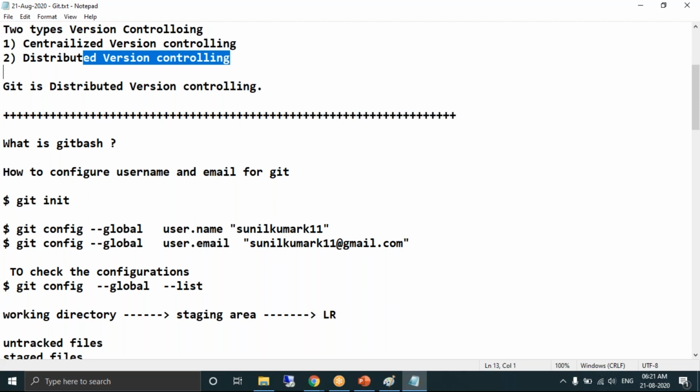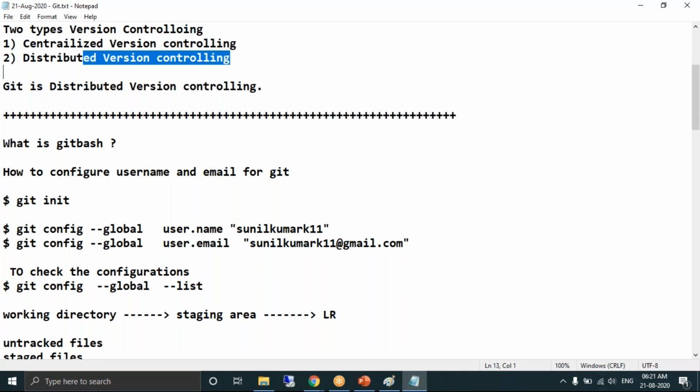Assuming a team of 10 developers working for a client. Every developer every day develops some source code. Yes or no? Every developer develops some source code. So as a DevOps engineer, as we know Git, do you think we will go to each and every developer's machine and run the Git commands to manage the source code?